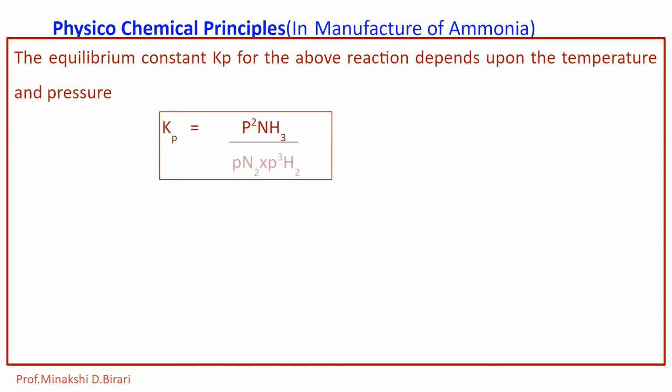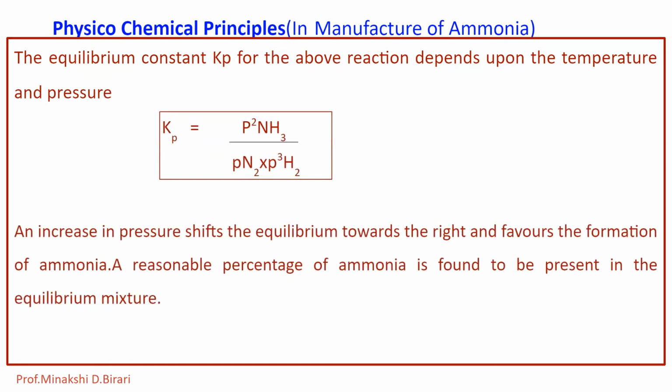An increase in pressure shifts the equilibrium towards the right and favors the formation of ammonia. A reasonable percentage of ammonia is found to be present in the equilibrium mixture.